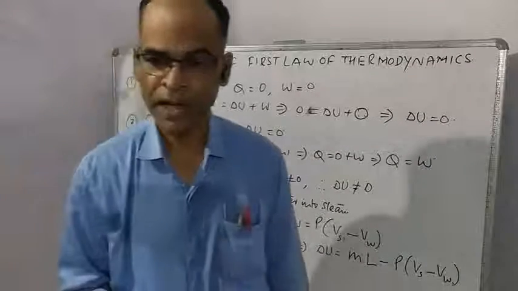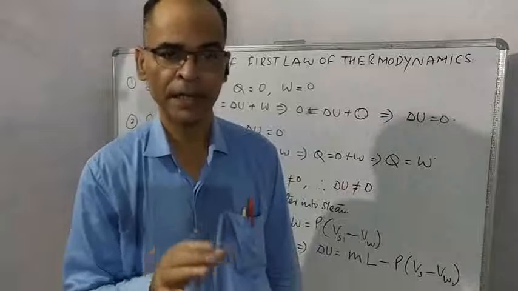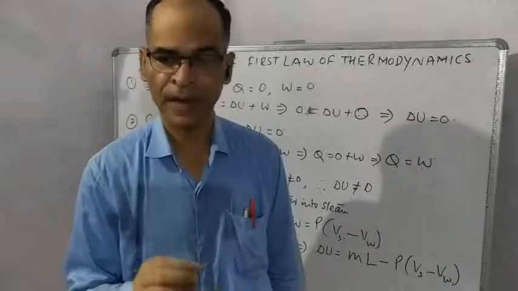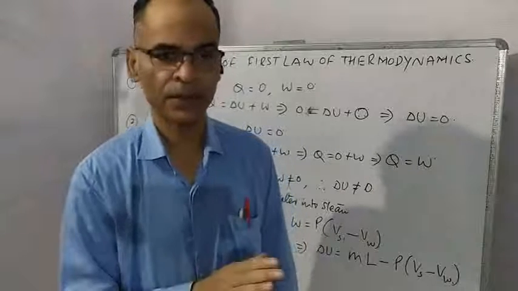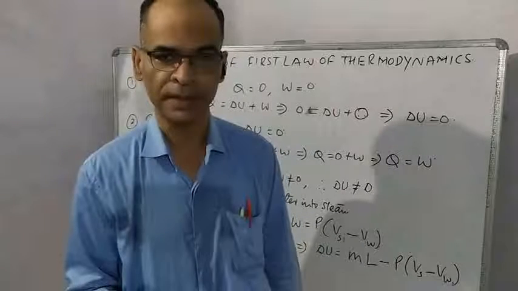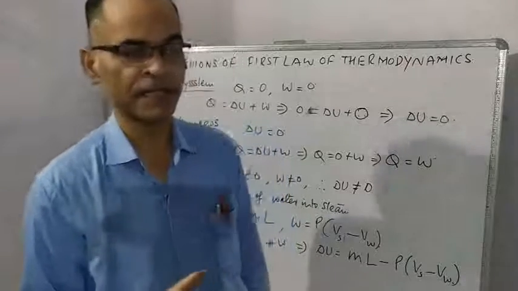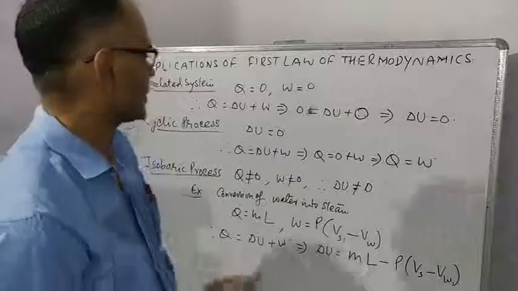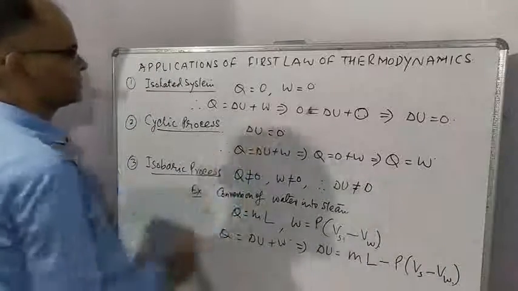Internal energy is a point dependent function. It means if the initial and final points or states are the same, there is no change in internal energy. I repeat, if initial and final states are the same, there is no change in internal energy. So in a cyclic process, delta U is equal to 0.